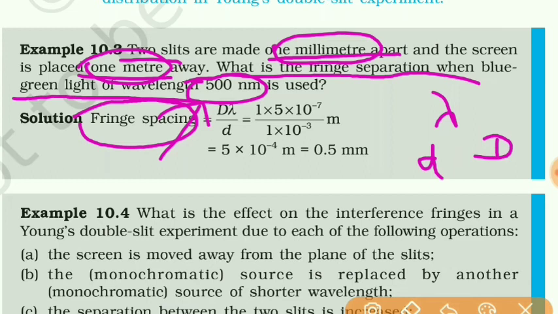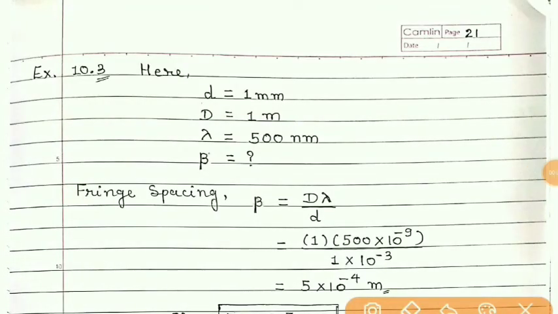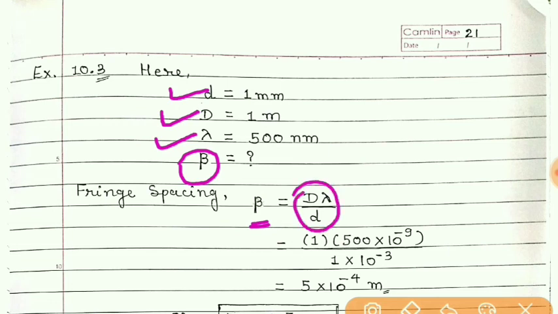Students, fringe width is nothing but the spacing between the fringes. So the distance between the sources, small d, is given, the distance of the screen from the source, capital D, is given, and the wavelength of the light used, lambda, is also given, and we want to find the spacing between the two fringes, that is beta. We know that beta is equal to lambda D by d. This is the formula for the fringe width.